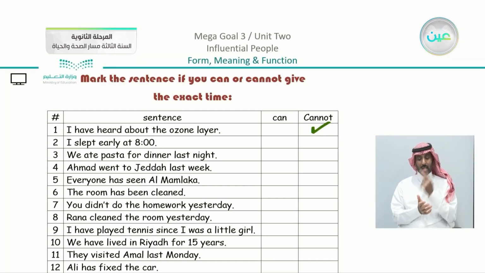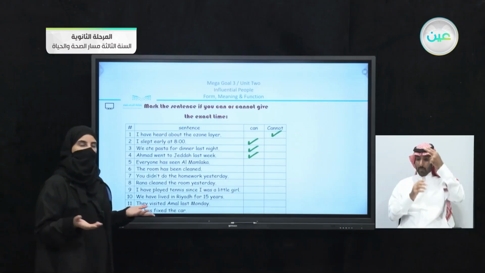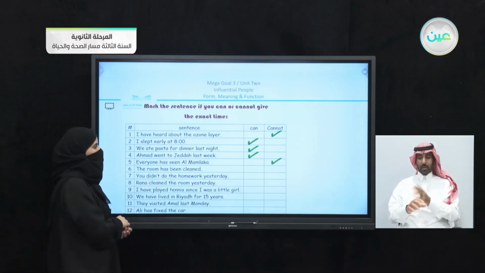I slept early at 8 o'clock. Here in this sentence you can see that there is an exact time. When did you sleep? I slept at 8 o'clock, which means that I can. We ate pasta for dinner, when? Last night. So this one we can. Ahmed went to Jeddah last week. When did he go? Last week, which means that he can. Everyone has seen Al-Mamlaka. There is no time mentioned, which means that we can't.